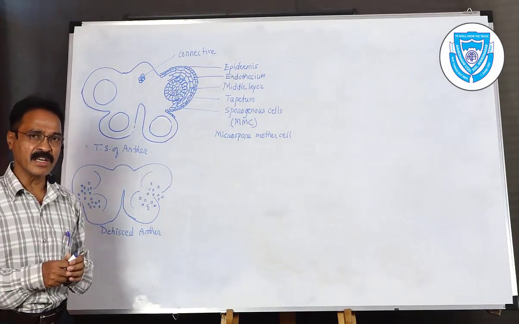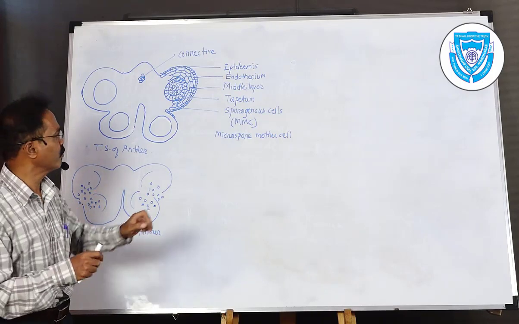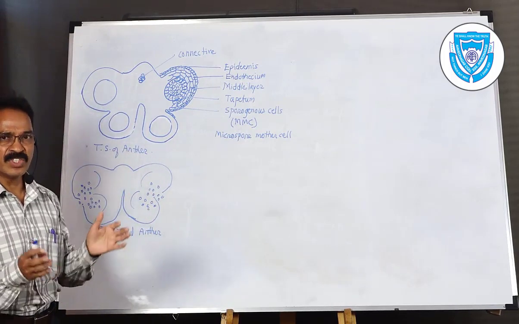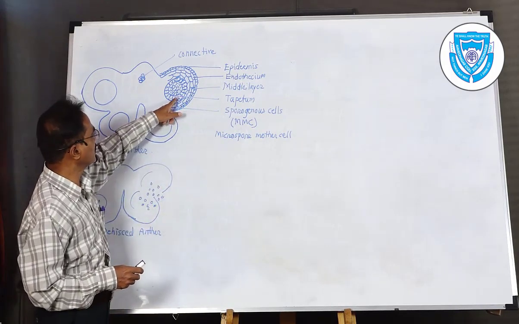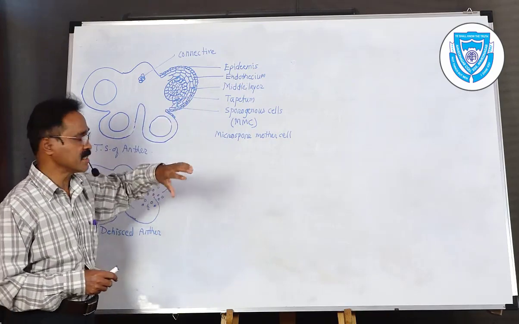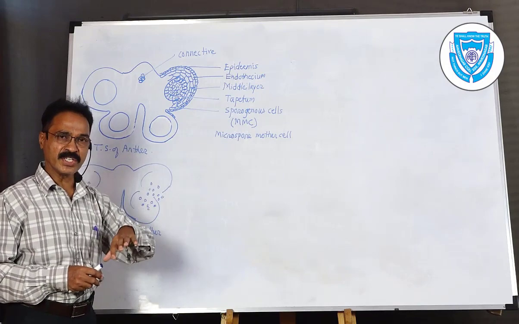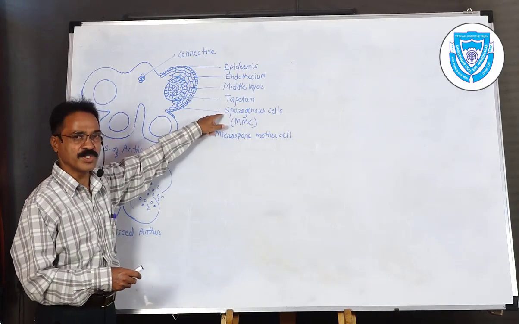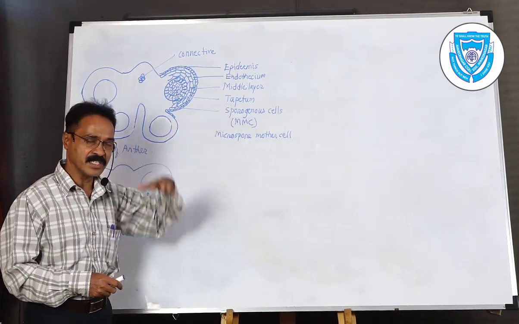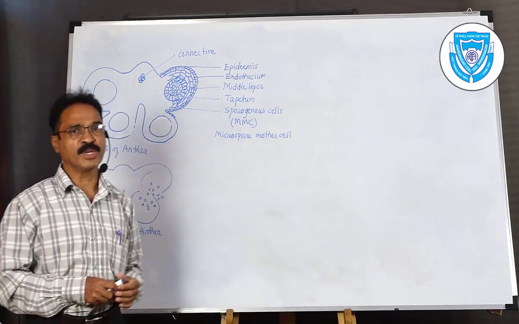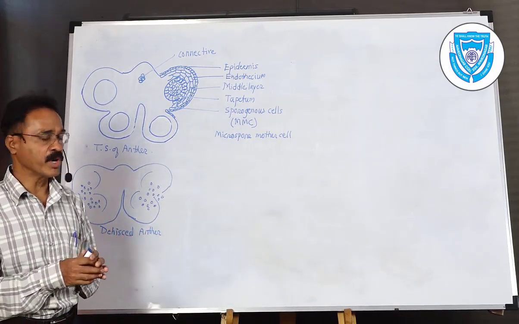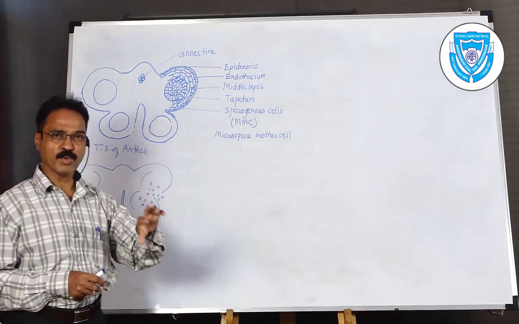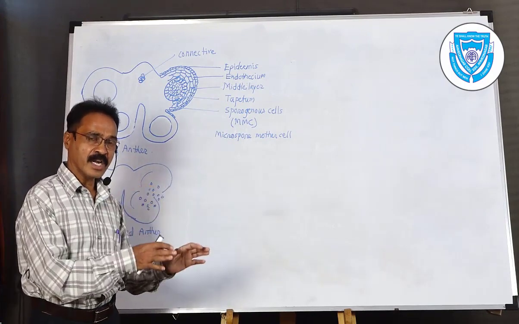Tapetum is again a single layer, with somewhat elongated cells, that is, longitudinal cells which are compactly arranged. You can see here these somewhat elongated cells, because this tapetum nourishes the sporogenous cells, which are present inside. These sporogenous cells afterwards undergo meiosis. This is a very important point: the sporogenous cells are called the microspore mother cell, and the microspore mother cell undergoes meiosis.